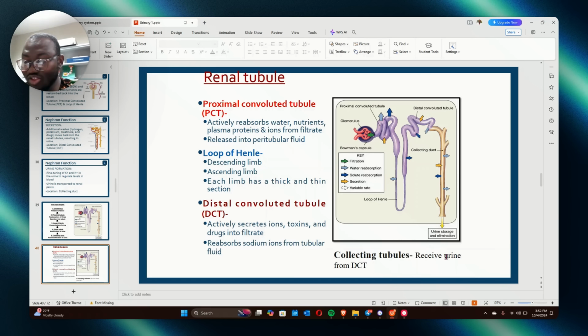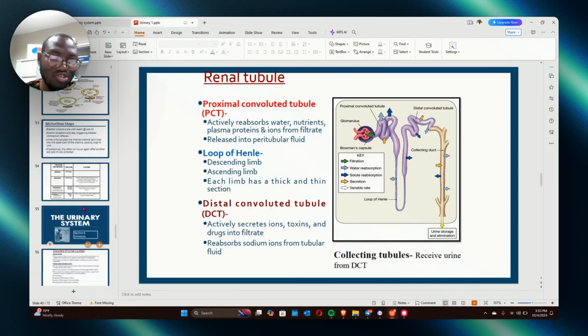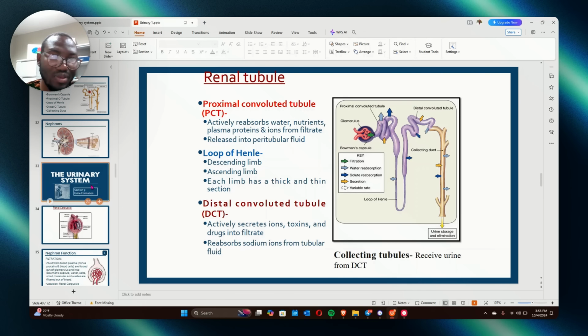Now, sometimes they may ask you a question to trace the blood flow, from the renal cortex to the renal vein, or from the renal artery. But these are things that you necessarily cannot fail.